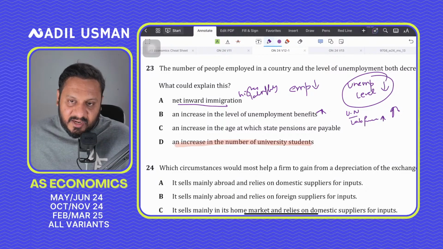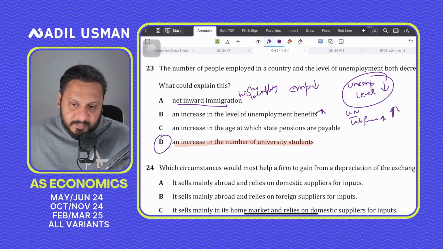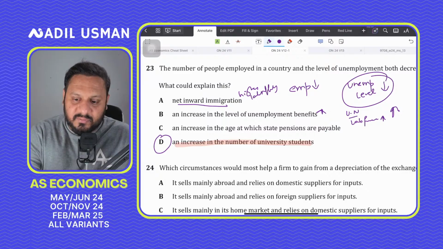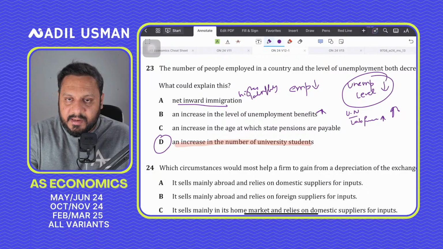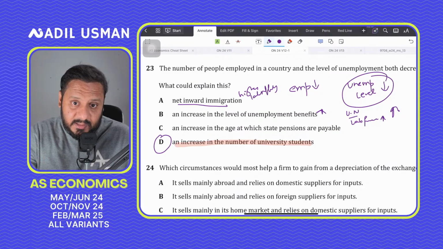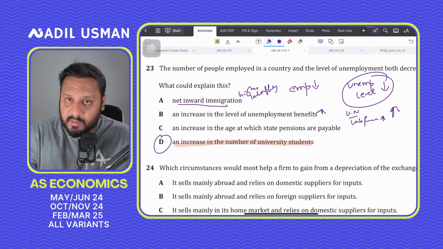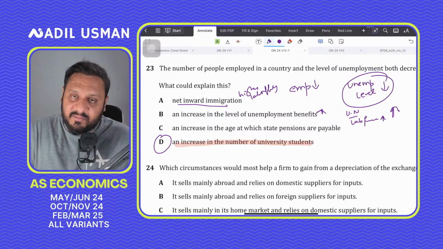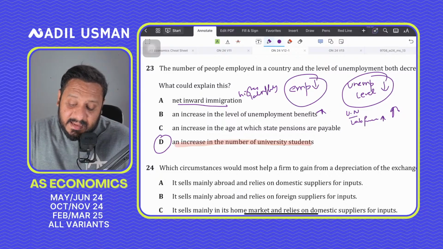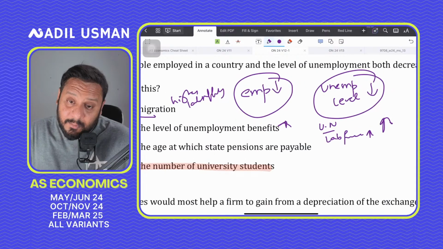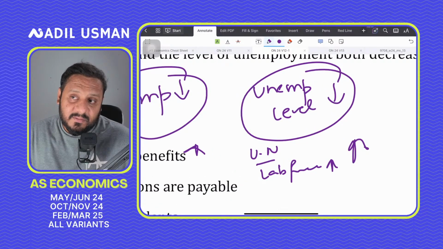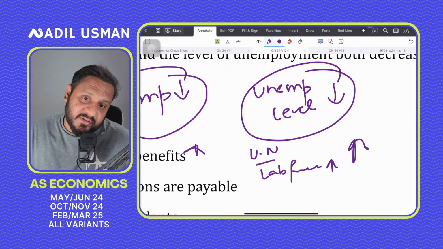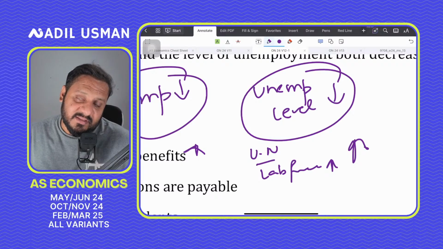So if more people start doing 4-year, 5-year, 6-year programs in university, what would happen is that, when you are working, let's say I'm working, and let's say you are also working, so you're part of the labor force. But the moment we end up in university, we are full-time students, so we are not part of the labor force anymore. So we exit the labor force, and then we're also not working, right? So if you're not working, the employment levels would go down in the economy. And the unemployment levels would also go down in the economy, because if you're not part of the labor force, then we're not even actively seeking work anymore.